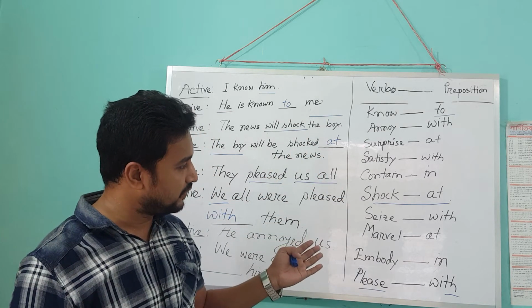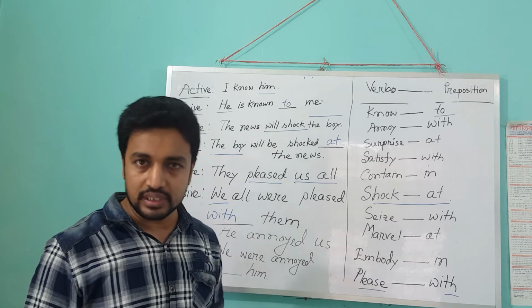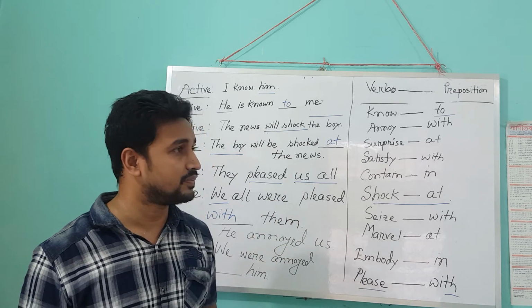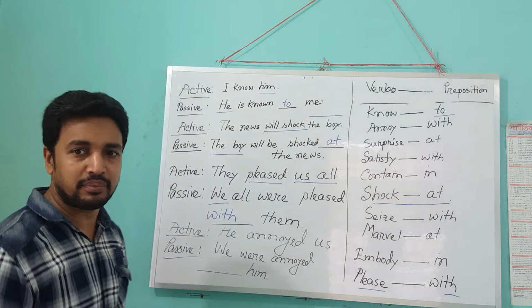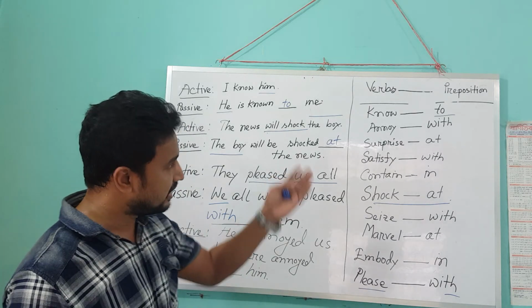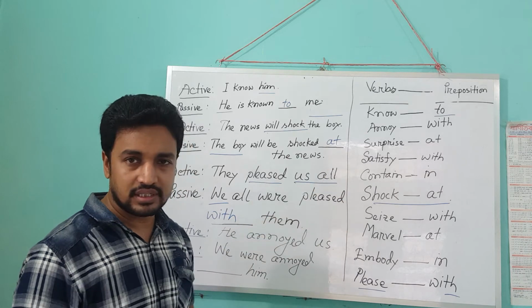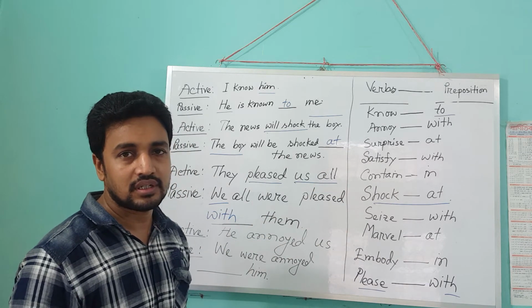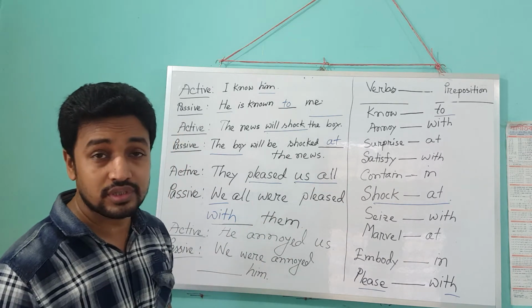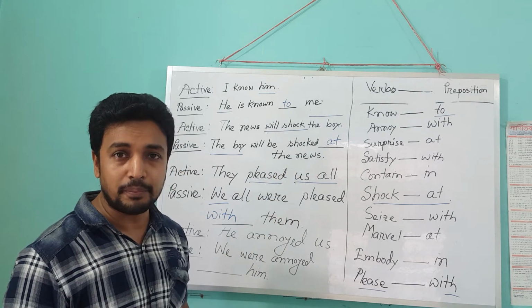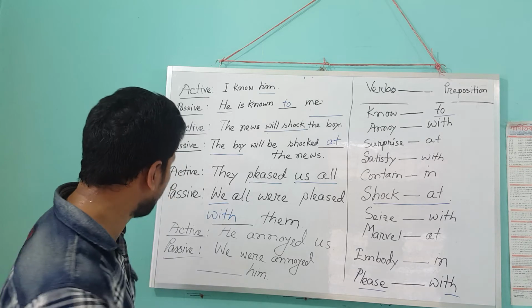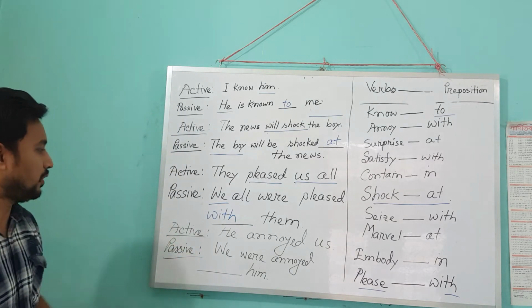If you find other words, other prepositions beside these, you can inform me and we can make a note. But in my collection I got these words as exceptions where we have to use another preposition instead of by.